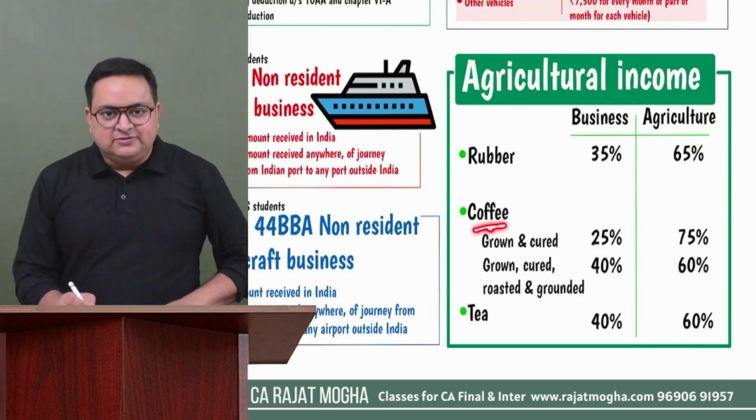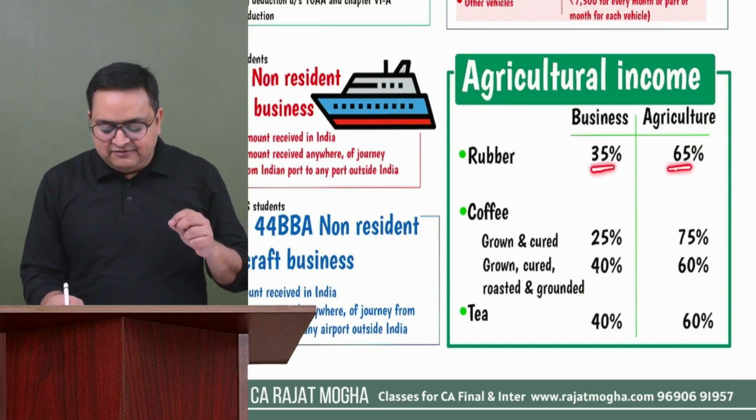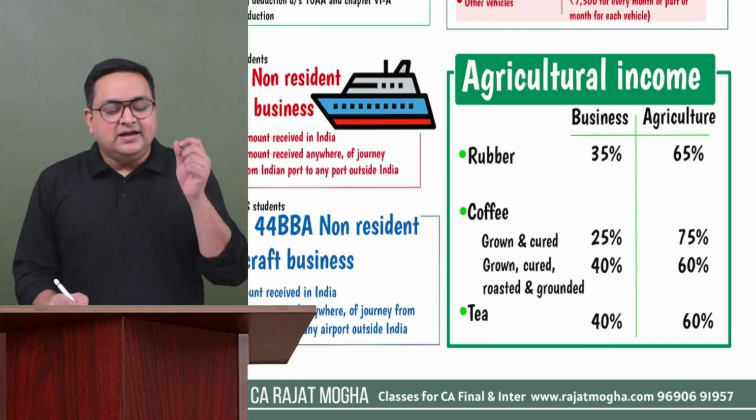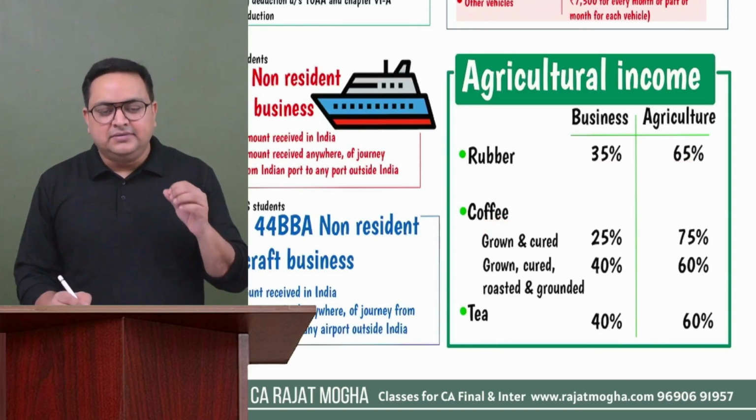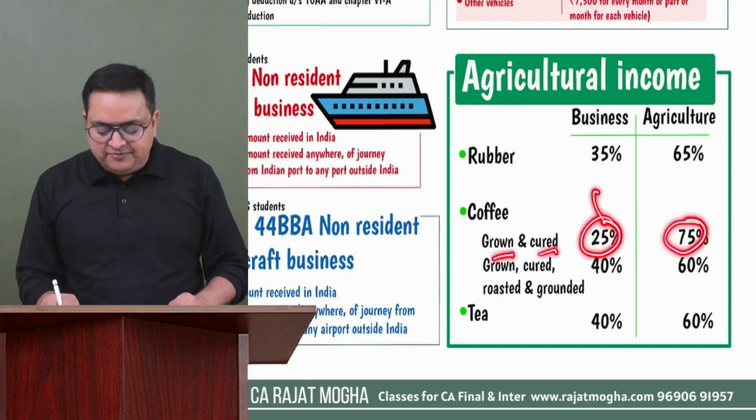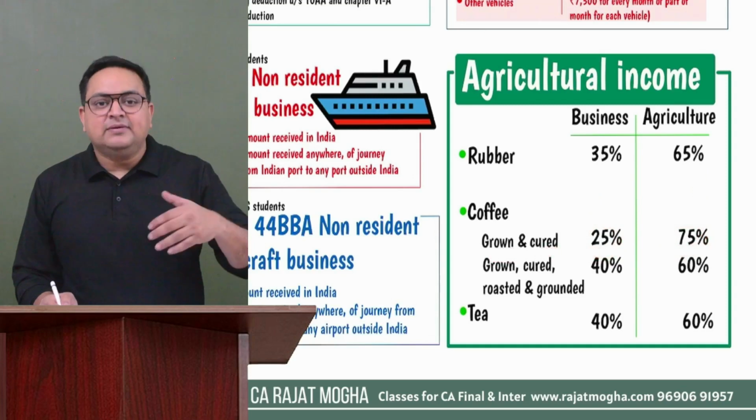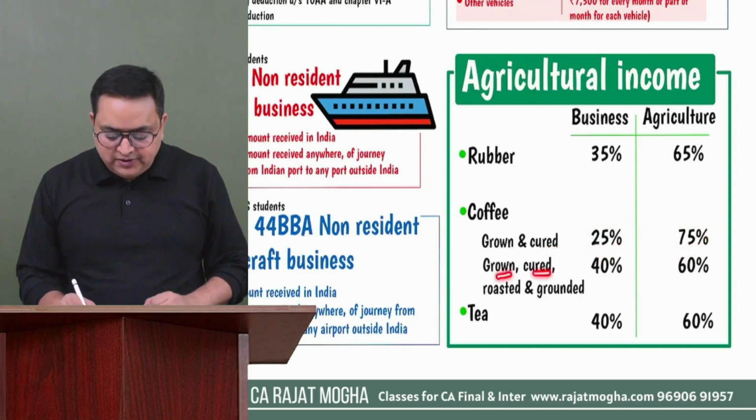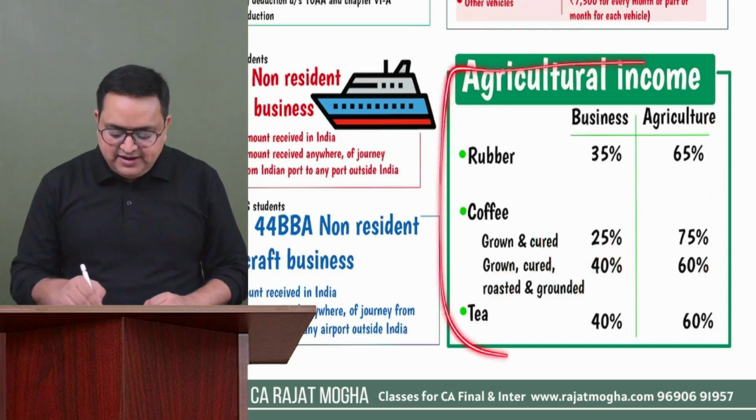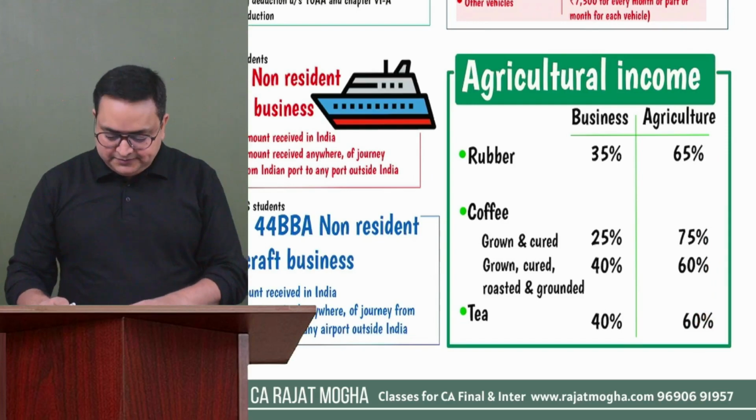If it is coffee business, for rubber, I'm repeating, 35%, 65%, for tea, it is 40 and 60. If it is coffee business, and the assessee is only engaged in activities like growing and curing of coffee, 25% business, 75% agriculture. But if they are doing some more activities like growing, curing, roasting and grinding also, 40% towards business, 60% towards agriculture. A very, very important table, right?